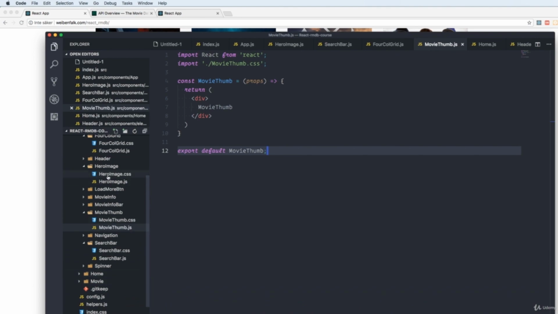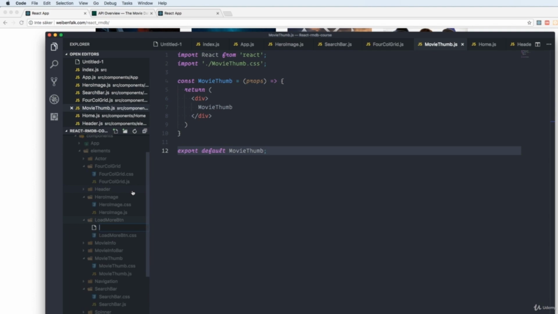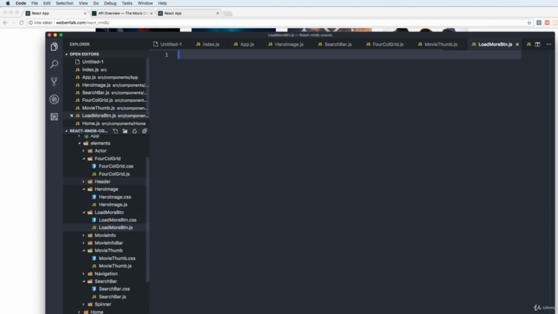So if we create the load more button, we go into the load more button folder, create a new file, load more btn.js. We import React from React.